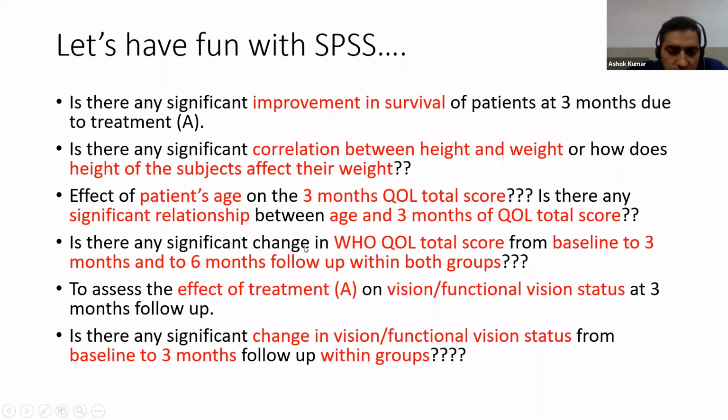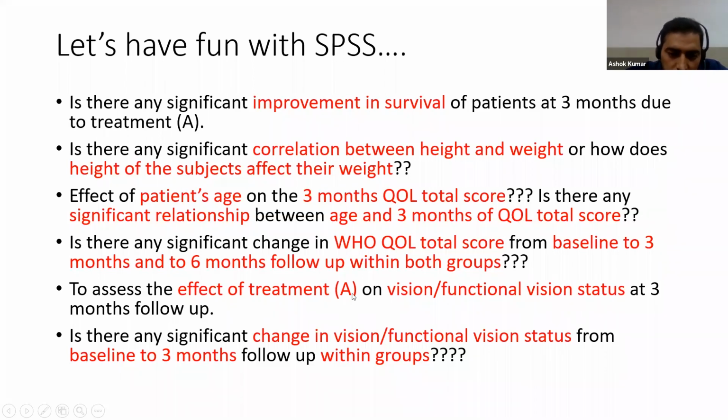Is there any significant change in WHO quality total score from baseline to 3 months to 6 months? It means we have taken 3 readings repeatedly: baseline, 3 months, and 6 months. Follow up within groups. So we have to use repeated measure ANOVA if quality of life is normally distributed, otherwise Friedman.